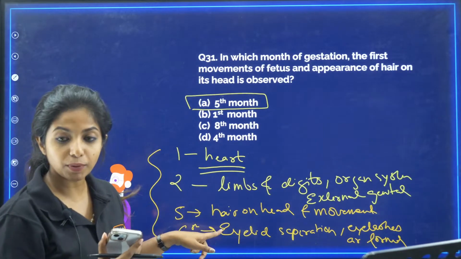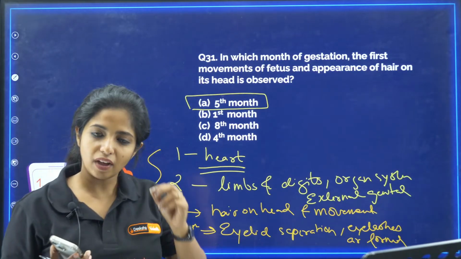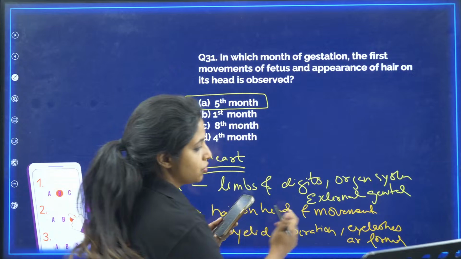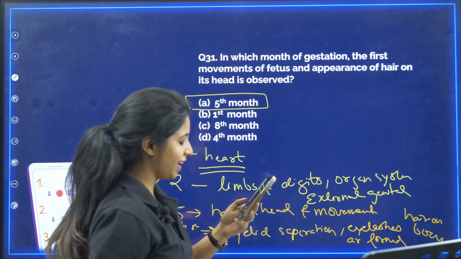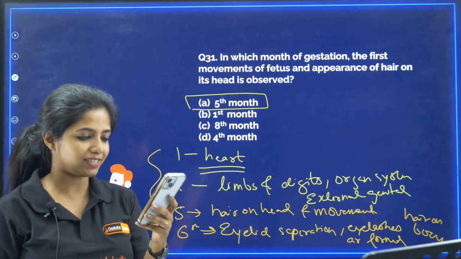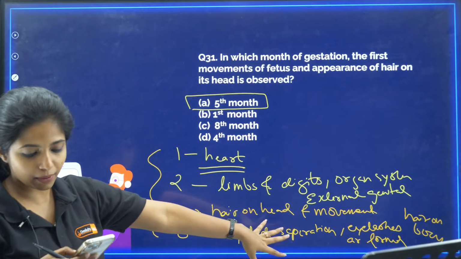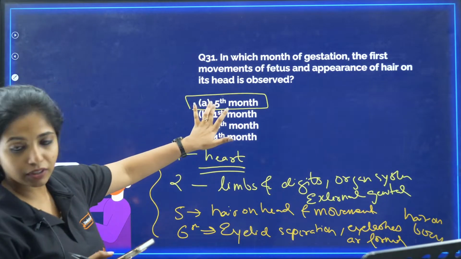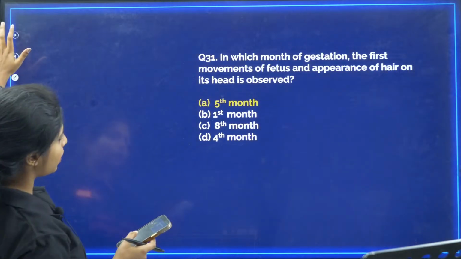So hair on the head was given in the 5th month because baby asked for it. In the 6th month, God says that you have eyelid separation, you have eyelashes, now you have some hair on your body also. So hair on the body in the 6th month. Okay, fine hairs, exactly, fine hairs, Anushri, Samarth, great my dear children. Will you remember this? Great my dear child. So your answer for this question is 5th month. I hope you will remember everything that I taught over here and you would be able to answer.